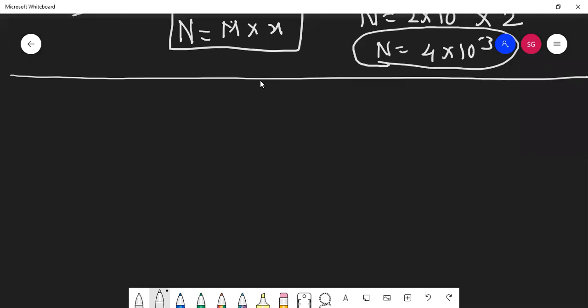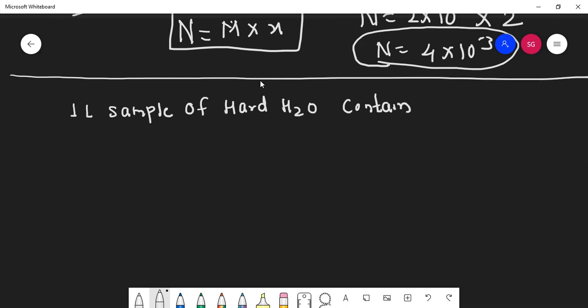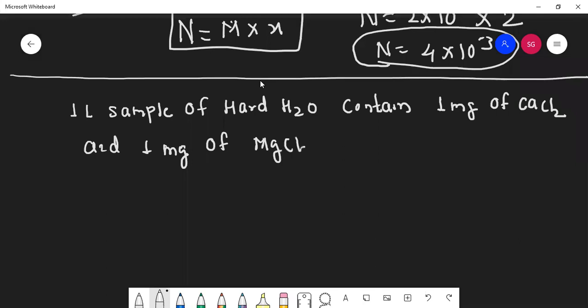It is said: a 1 liter sample of hard water contains 1 milligram of calcium chloride and 1 milligram of magnesium chloride.